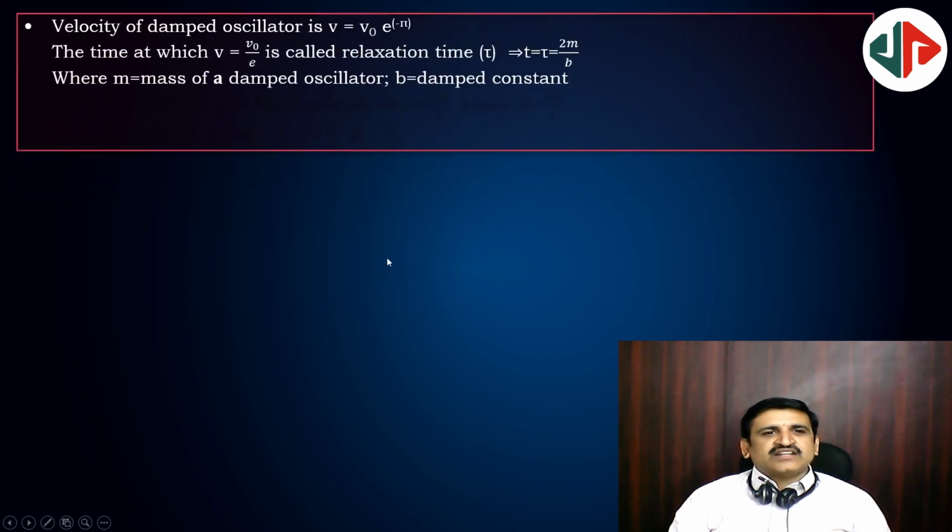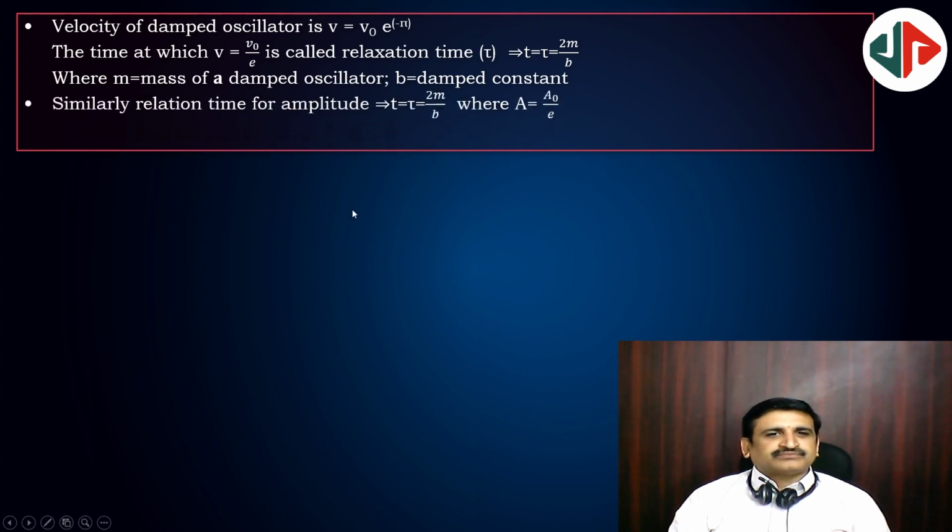The velocity of the damped oscillator is v equal to v naught e to the power of minus t by tau, and v is equal to v naught by e at relaxation time. Relaxation time tau is equal to 2m by b. Relaxation time for amplitude is 2m by b, where the amplitude becomes a naught by e. Whenever the amplitude falls to a naught by e, the time from the start to that position is known as relaxation time, given by 2m by b.